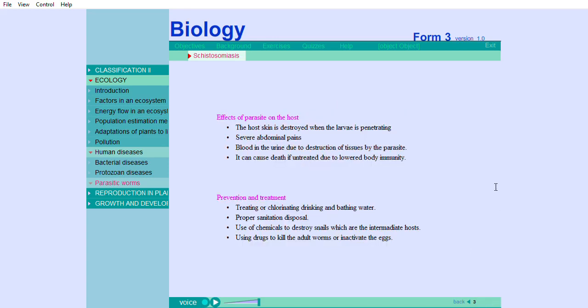Effects of the parasite on the host: the host's skin is destroyed when the larvae are penetrating. Severe abdominal pains, blood in the urine due to destruction of tissues by the parasite, and it can cause death if untreated due to lowered body immunity.